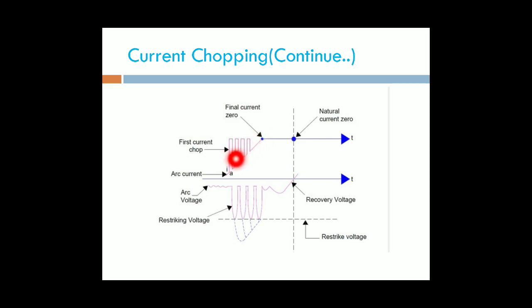Due to those losses, the magnitude of the current reduces and it may be 0 for the final chopping.